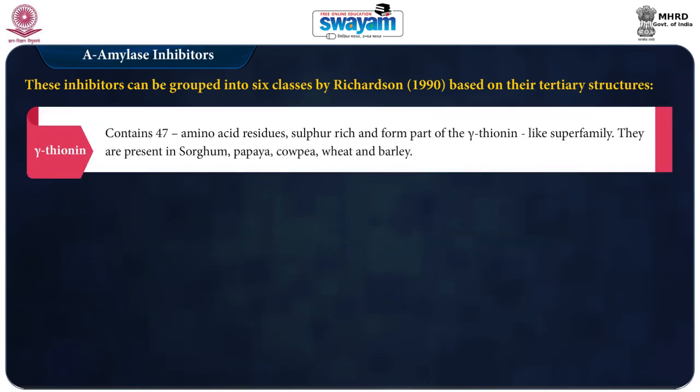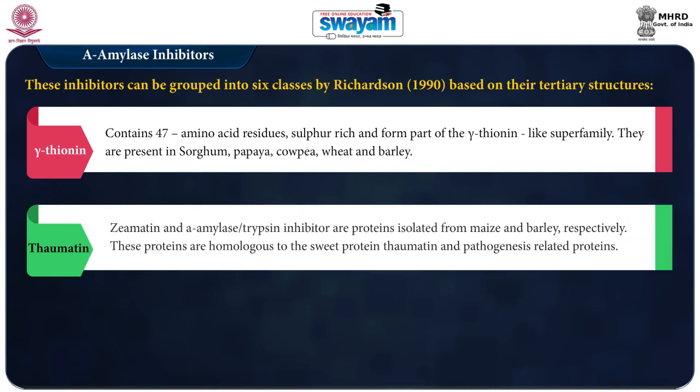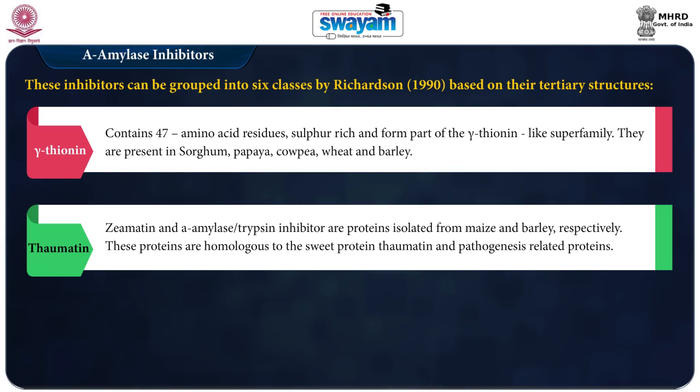Gamma thionin like inhibitors. These alpha amylase inhibitors contain only 47 amino acid residues. They are sulfur rich and form a part of the gamma thionin like superfamily. They are present in sorghum, papaya, cowpea, wheat and barley. Next is thaumatin like inhibitors.